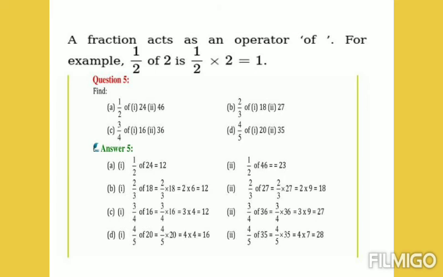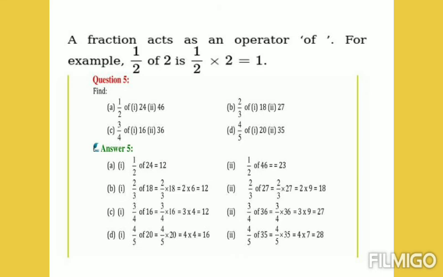Now let us find what is 1 by 2 of 46. Here replace "of" by the multiplication sign. Next, convert the whole number 46 as a fraction. So 1 by 2 into 46 by 1. If you can simplify, you can simplify by cancelling it.